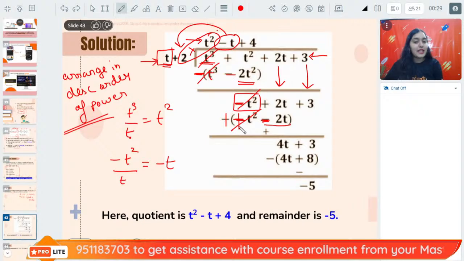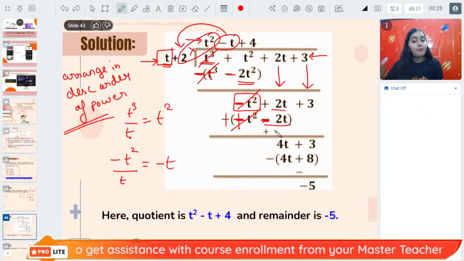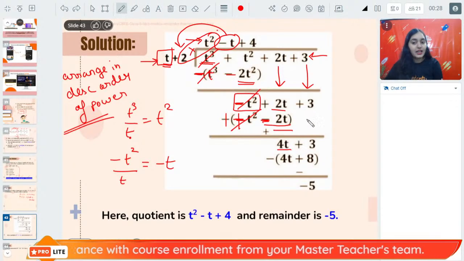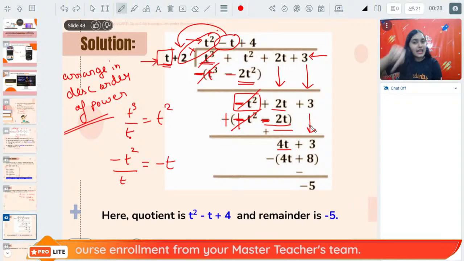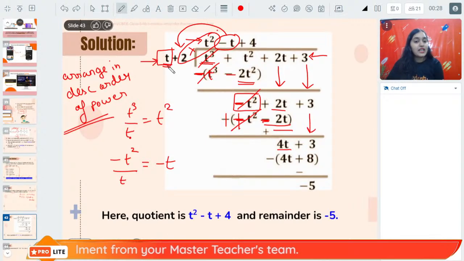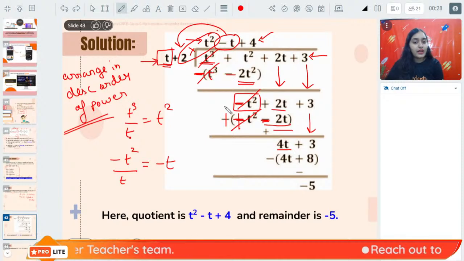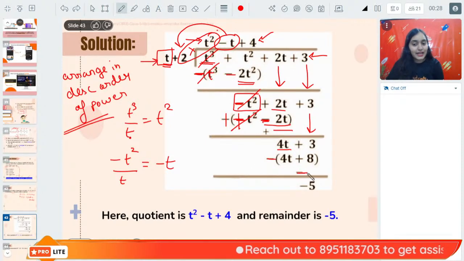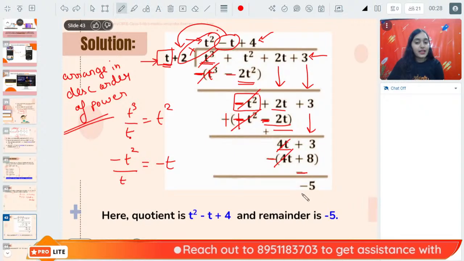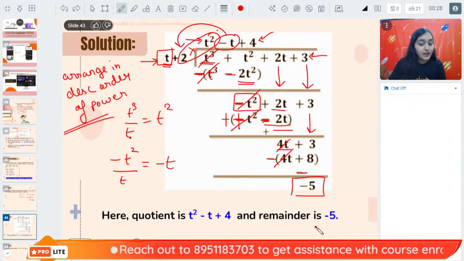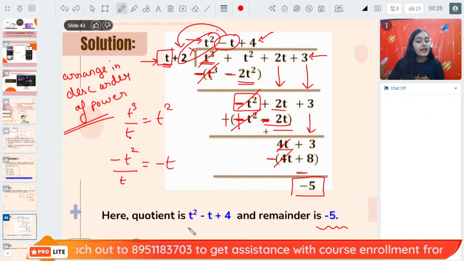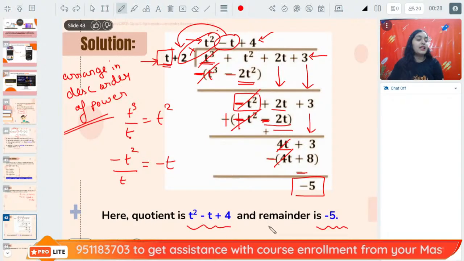Now again minus plus cancel, 2t plus 2t is 4t, and bring down 3. Again divide. So 4t divided by t is quotient 4. So 4t plus 4 into 2, 8. Flip the sign. Minus 4t minus 8. This gets cancelled. 3 minus 8 is minus 5. So we are getting the remainder minus 5 and quotient t square minus t plus 4.